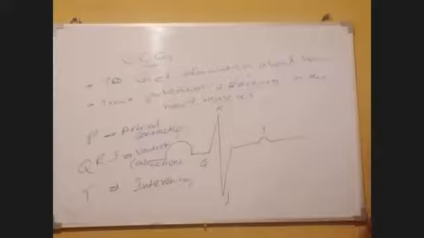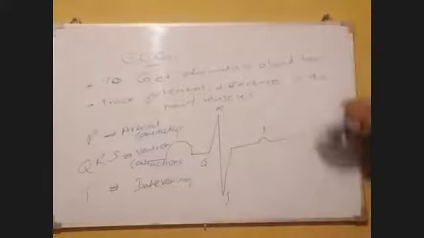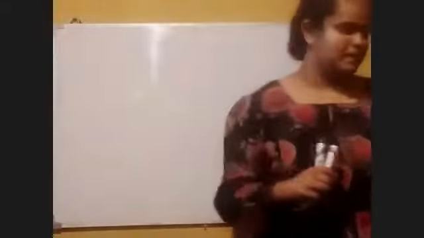Then blood pressure. What is this blood pressure? What we talked about, the cardiac cycle and ECG and all those things. This cardiac cycle is due to the contractions and relaxations in the heart, so the heartbeat is likewise.